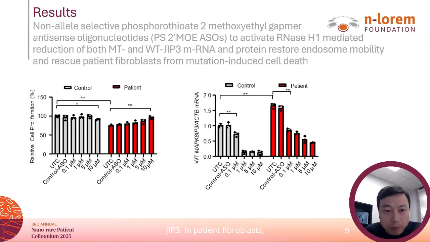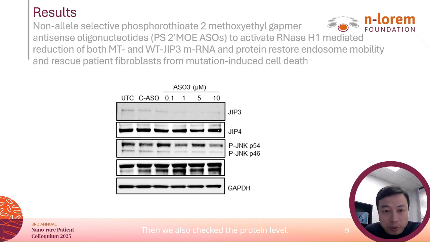In patient fibroblasts, the ASO reduced the mutation JIP3 expression and restored proliferation in a dose-dependent manner in the patient cells. Of course, the non-allele-selective ASO also reduced wild-type around 60%, but this was tolerated by cells. Then we also checked the protein level. We found ASO reduced ERK signaling. You can see phospho-ERK activation is reduced.